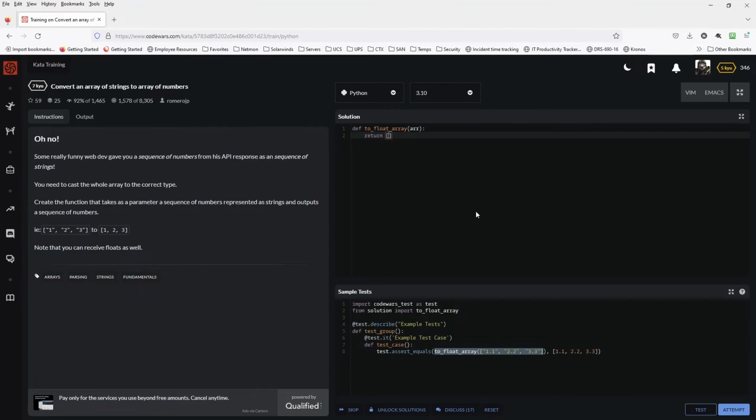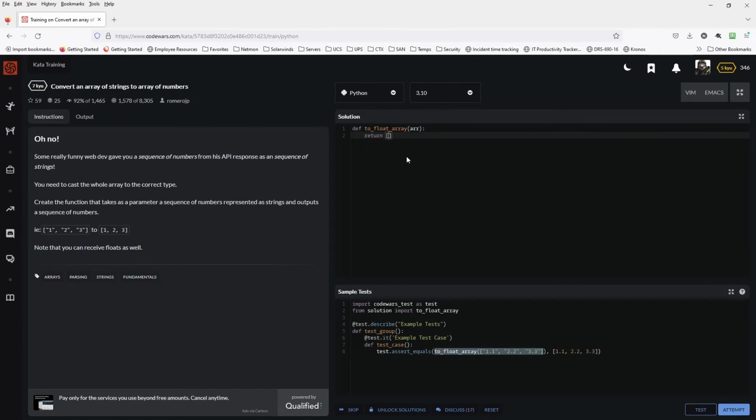So we'll just go ahead and create the list, and you know what? I was going to type int, but looking down here, that is going to be a float. Did it say that over here? Sequence of strings, create a function, sequence of numbers. It just says sequence of numbers, but down here in this example, they are decimal. So let's go ahead and say float.